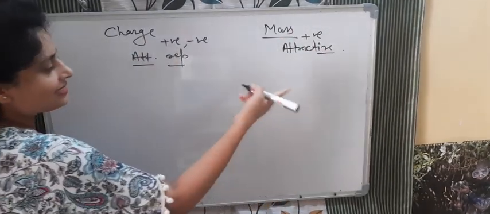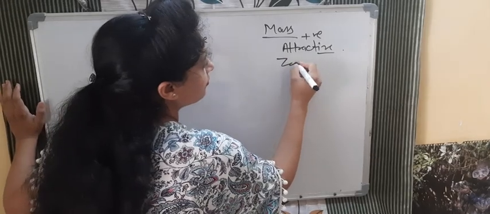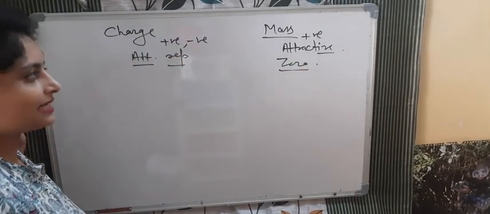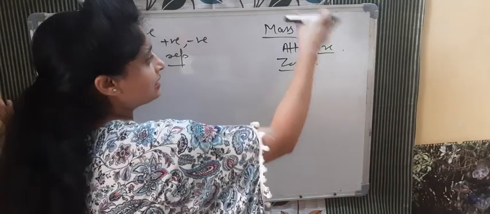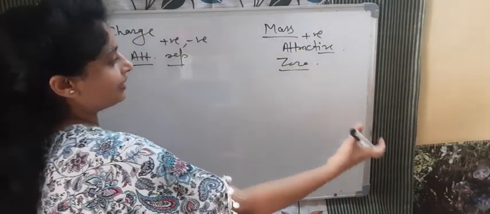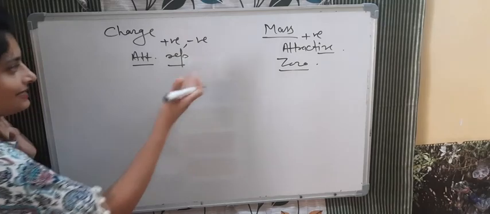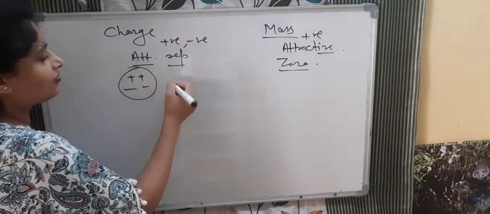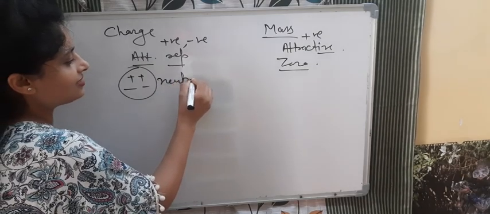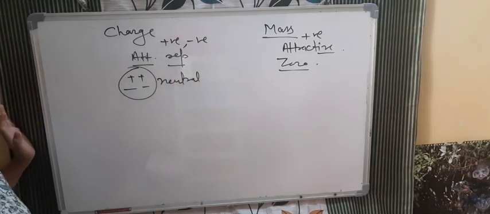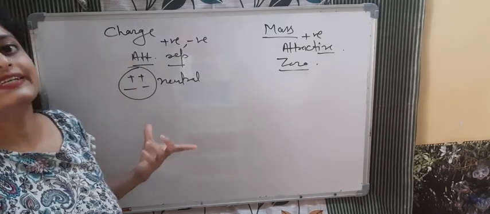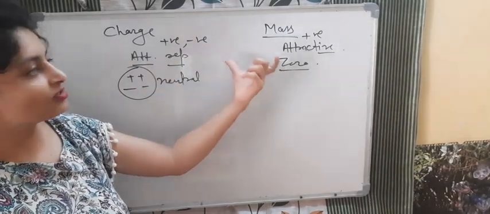Mass can never be zero. We cannot say that mass is zero, other than, like in the case of a photon, where the rest mass is zero. But for other materials, mass cannot be zero. In case an object has equal positive and equal negative charge, it is neutral. We can say charge is zero. Other than that, what are the differences? Charge is a quantized property. Mass is not quantized.